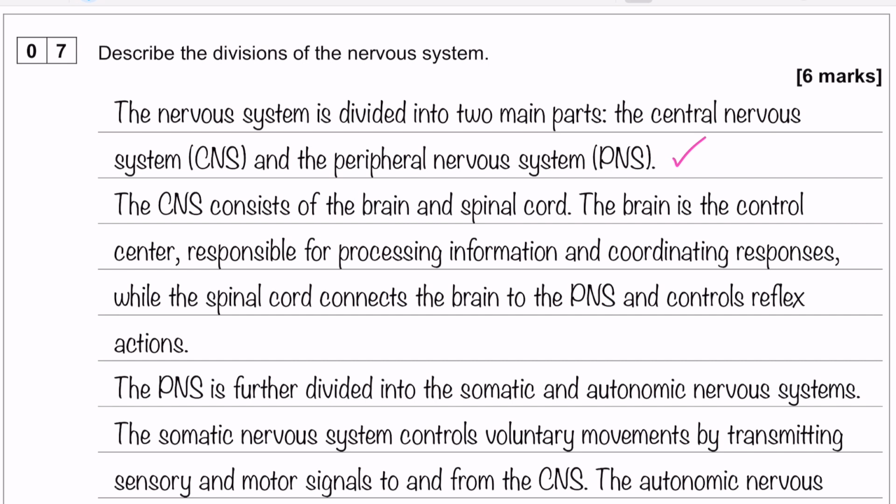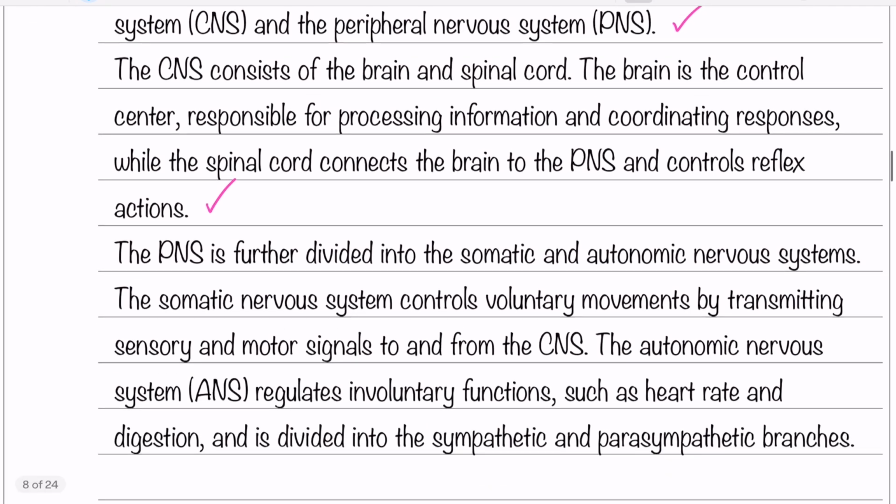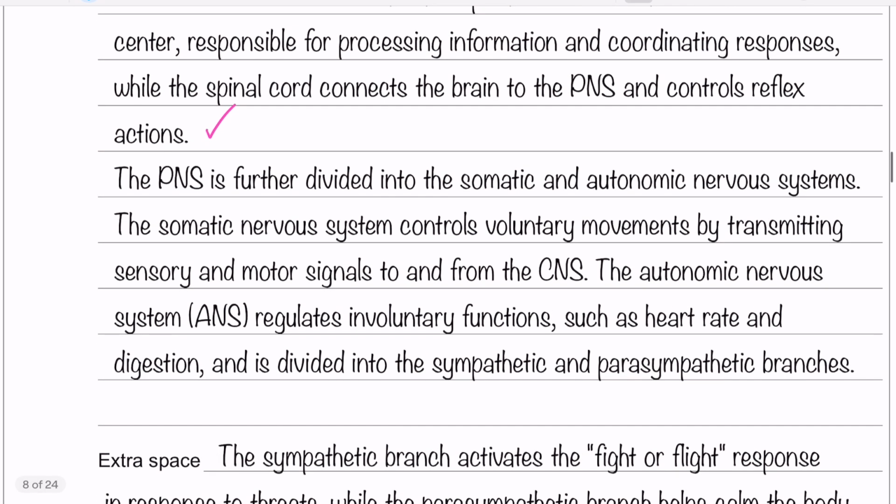The central nervous system consists of the brain and the spinal cord, with then a little bit of detail on what both of those things are. So moving on to the peripheral nervous system. The peripheral nervous system is further divided into the somatic and the autonomic nervous system.